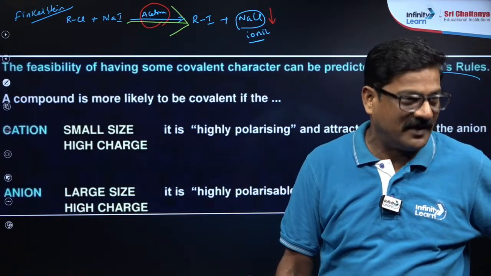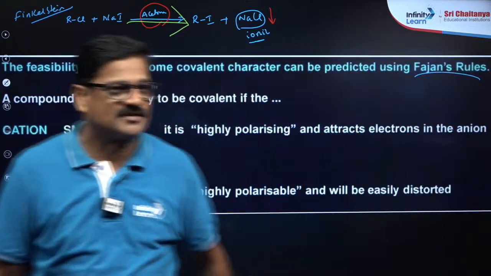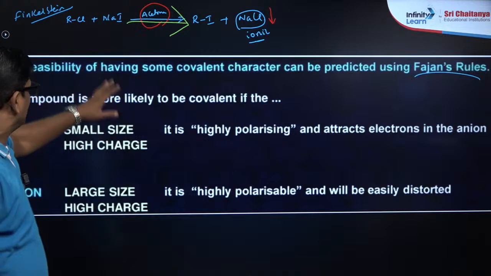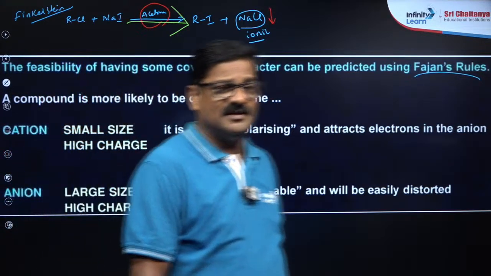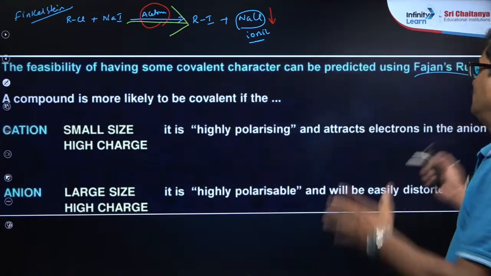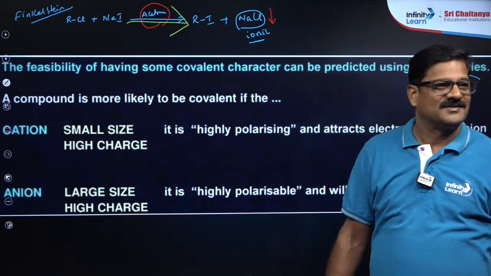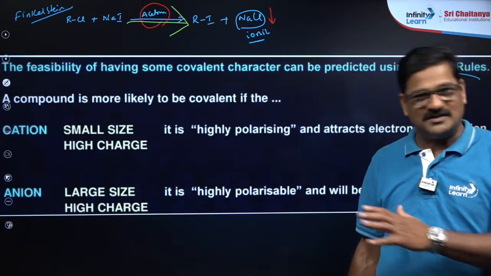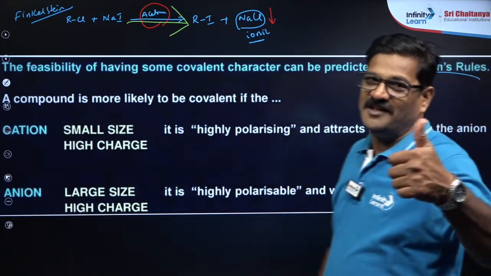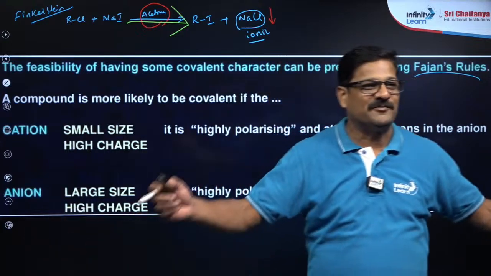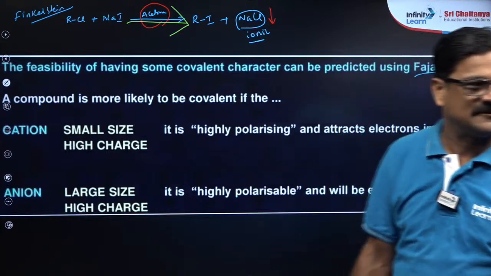Are you getting on, Ishita? Fine, very good, nice. That's a very nice interaction here in today's class. Okay, so the feasibility of having some covalent character can be predicted by using Fajans rule, dear children. These are the presentations made by me for your better understanding. Uday, Nival, Ishita, Xavier, hope you are enjoying these presentations, and is it understandable? एक बार thumbs up दे, एक fire emoji दे chat box में, हमको खुशी होता है. Yeah, that's good, very nice.